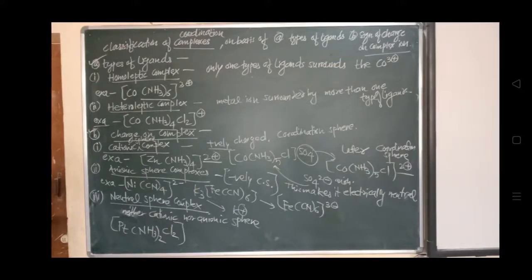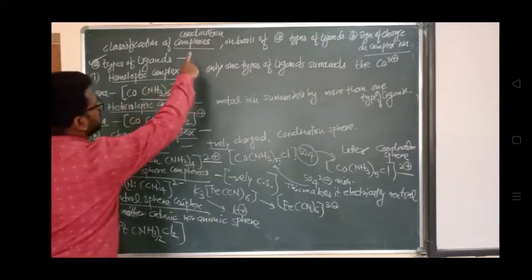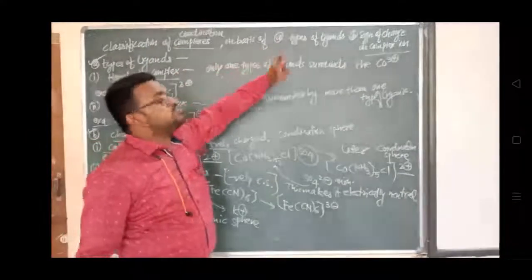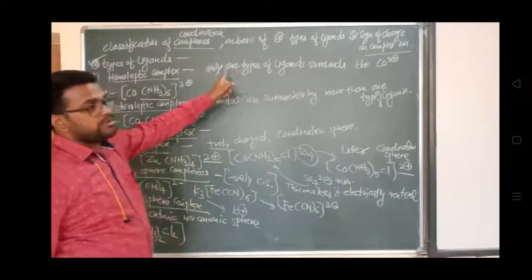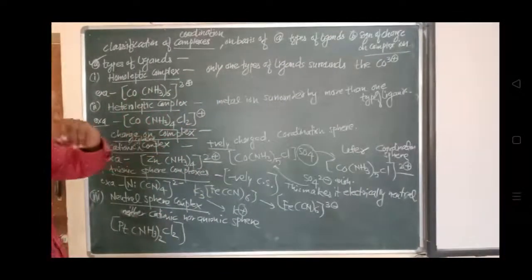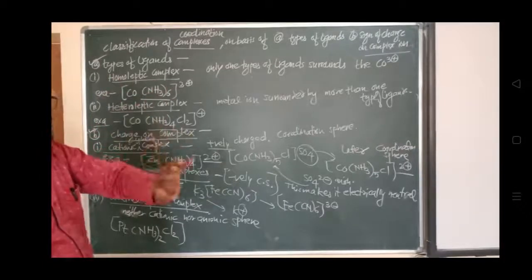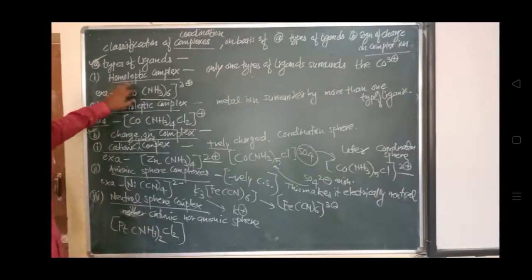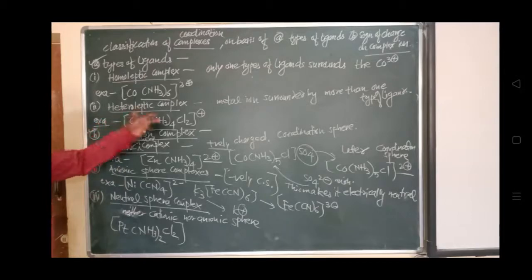So this is all about the classification of the complex. Classification of coordination complexes on the basis of ligands: if only one type of ligand is attached, that is termed homoleptic, and if more than one type of ligand is attached to the central metal ion, that is called heteroleptic. Hetero means different, homo means same.